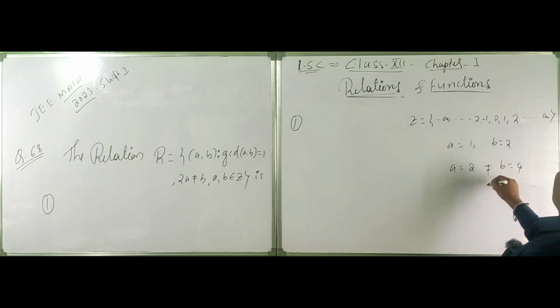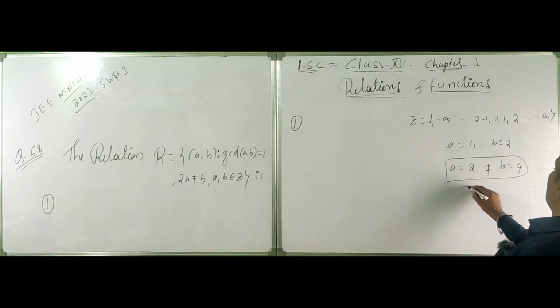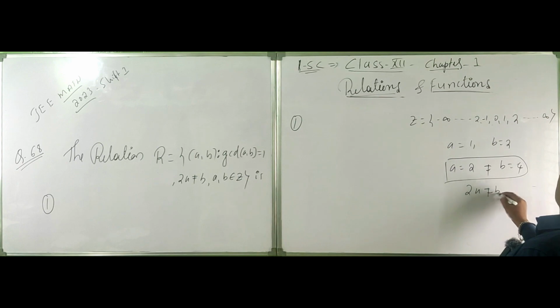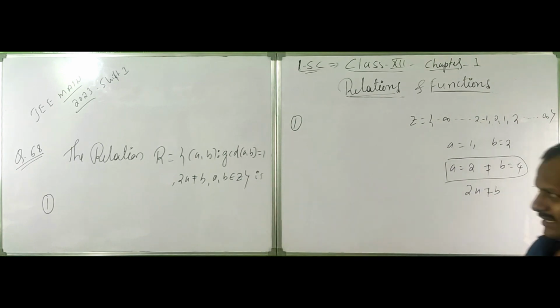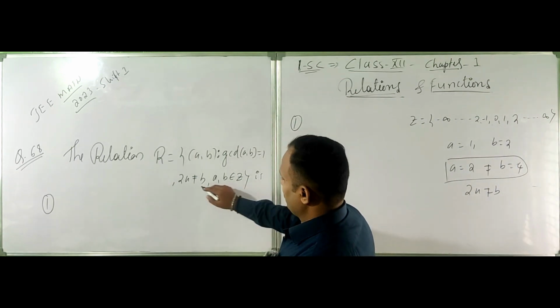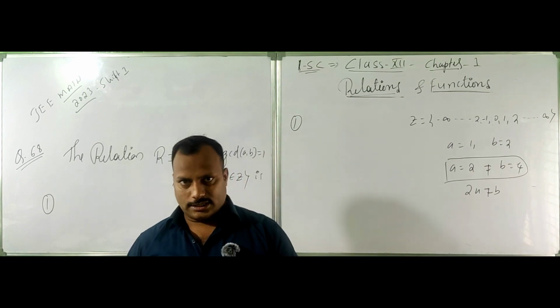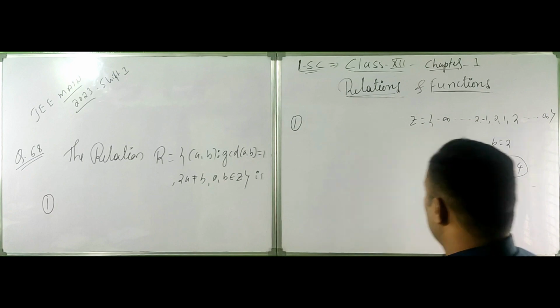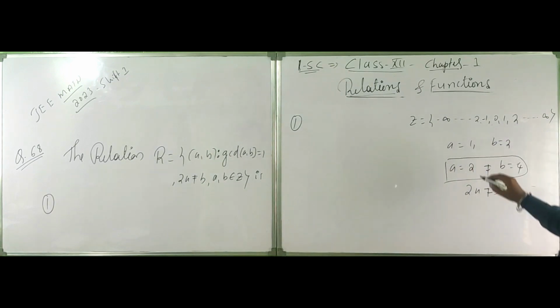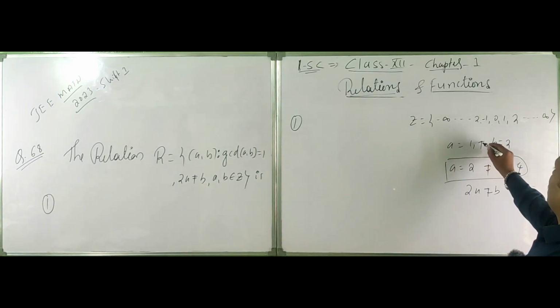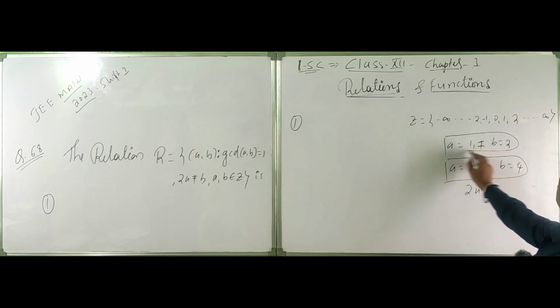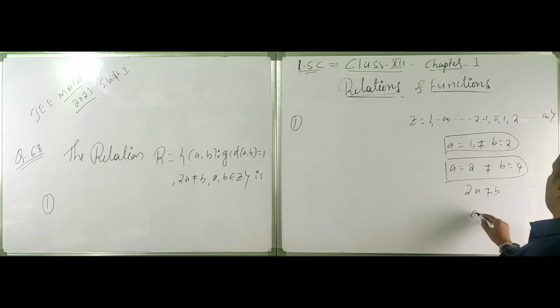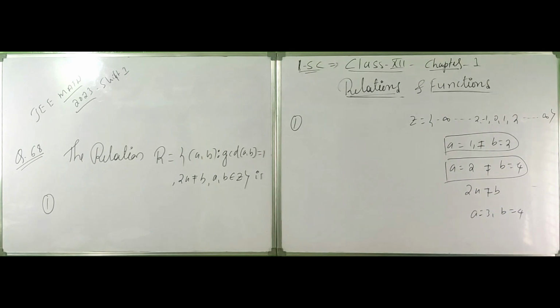This is not valid because they gave 2a not equal to b. See, in these exams this is the concept. The question is based on these simple conditions, but they will give applications to think beyond this. This is also not good, you will get the same value again. So here I can take a equal to 3 and b equal to 4. Can I take this one as?